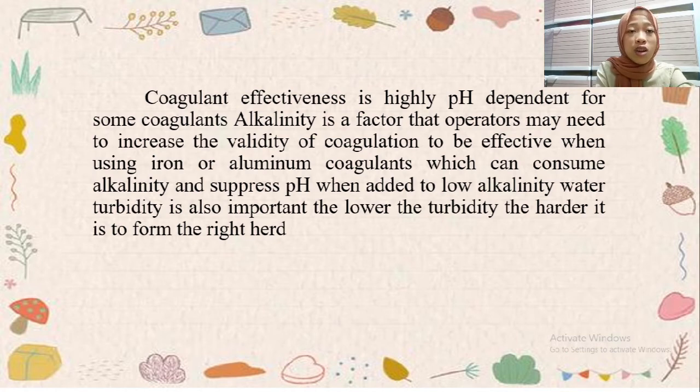The operator may need to increase alkalinity for coagulation to be effective when using iron or aluminum coagulants, which can consume alkalinity and suppress pH when added to low alkalinity water. Turbidity is also important. The lower the turbidity, the harder it is to form the right floc.